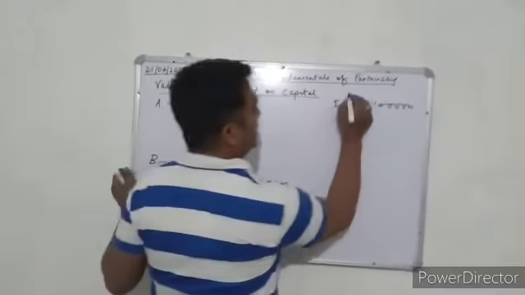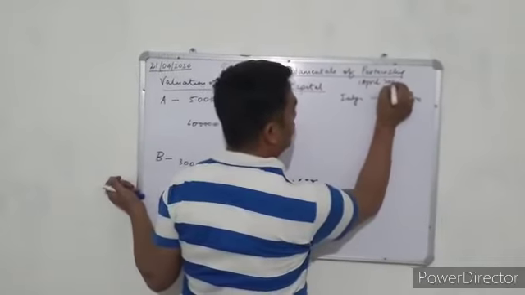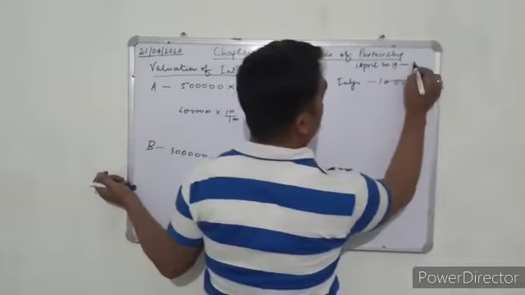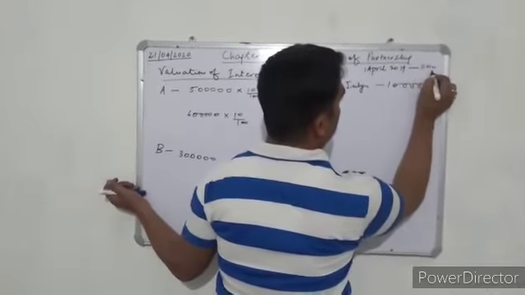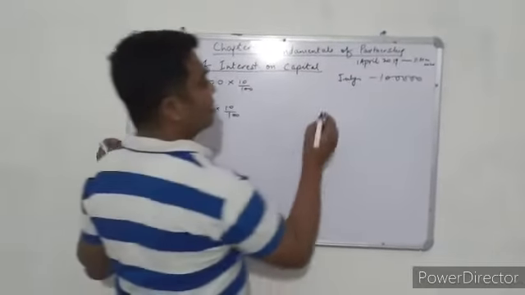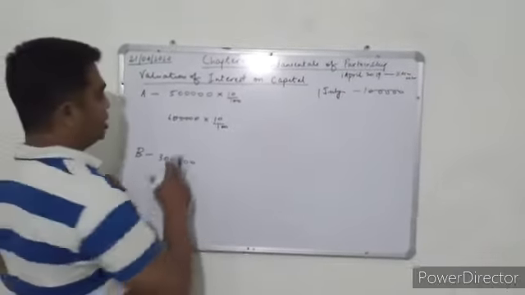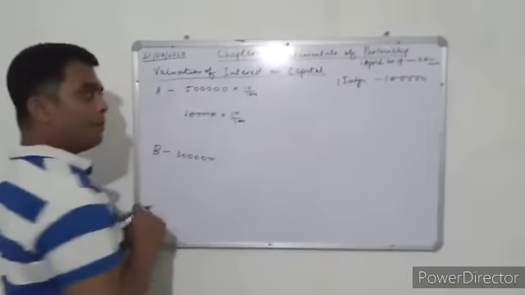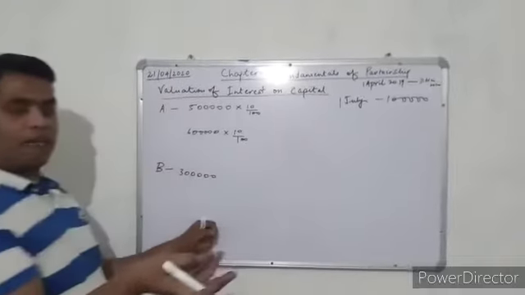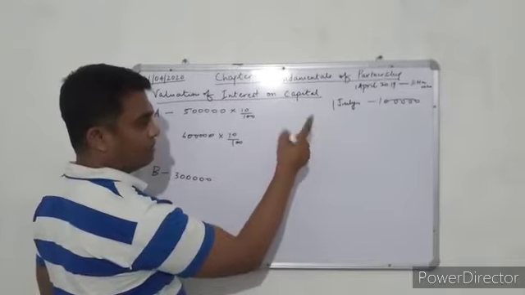The accounting period is from 1st April 2019 to 31st March 2020. And I told you that on 1st July he added capital. So this 5 lakh is operated from 1st April to July: April, May, June, 3 months. 1st July we will not be taking.